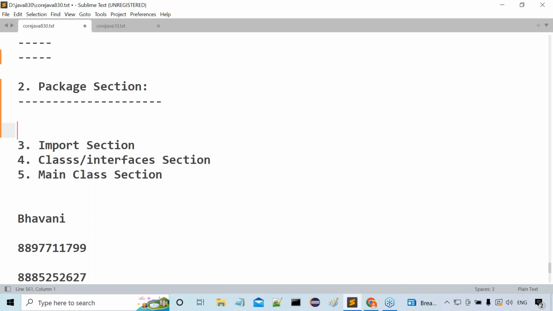Package is the collection of classes and interfaces as a single unit. Tell me, what is a package now? Package is the collection of classes and interfaces as a single unit. Is the point clear or not? All right, sir. What are these classes and interfaces, and what is the location of the package in Java applications? I'll give a simple diagram. Try to understand this diagram clearly.